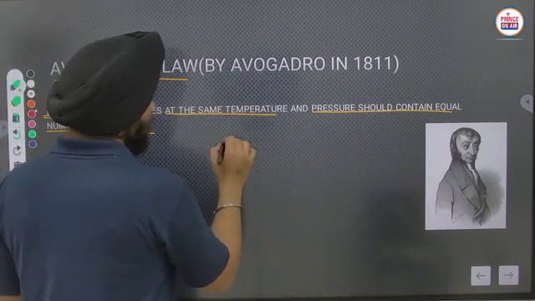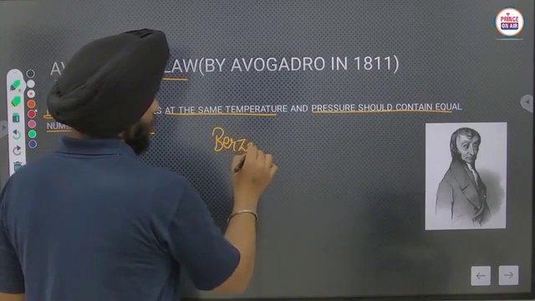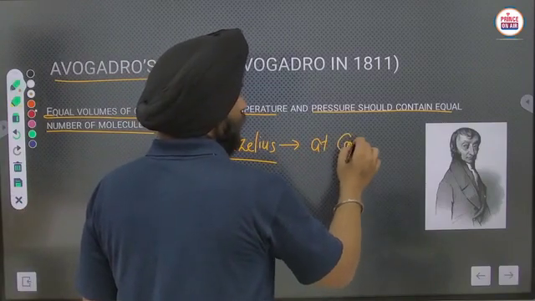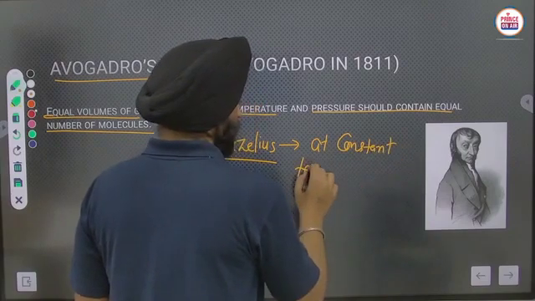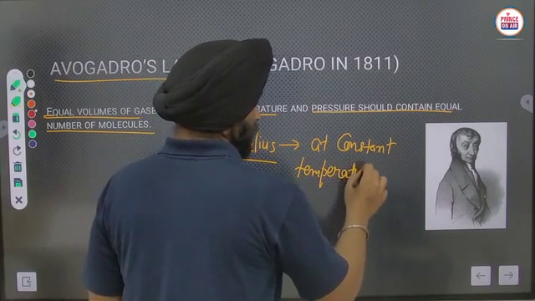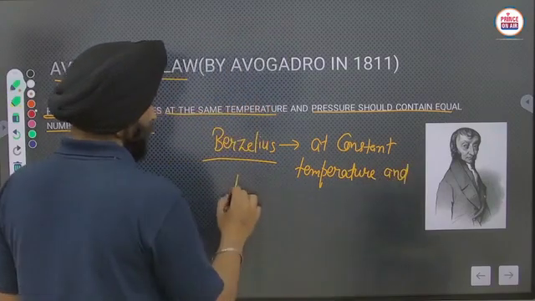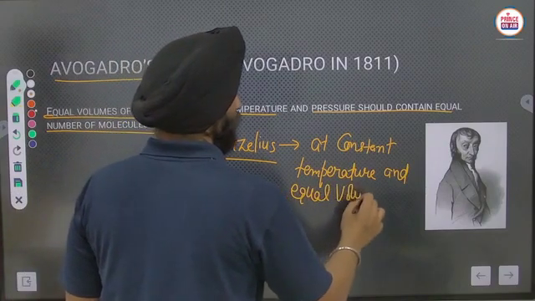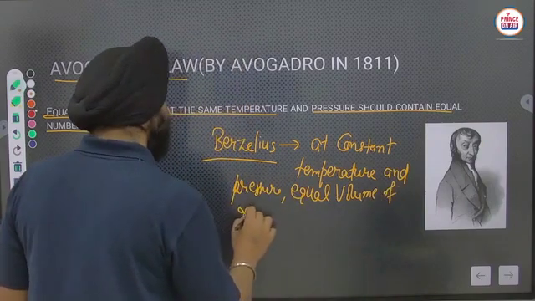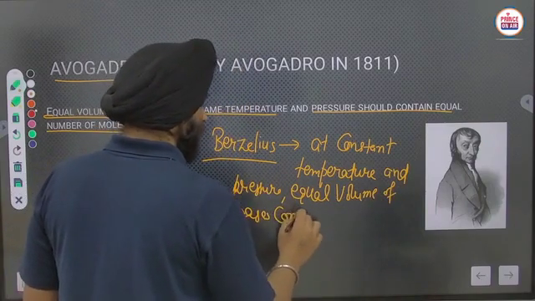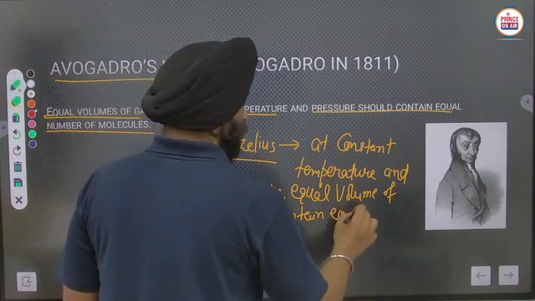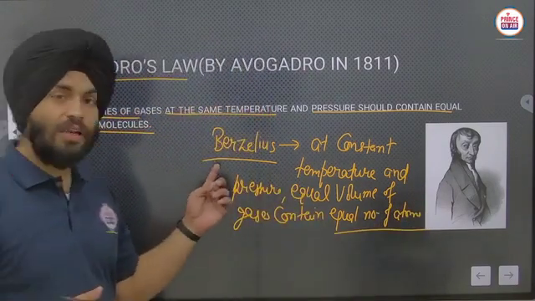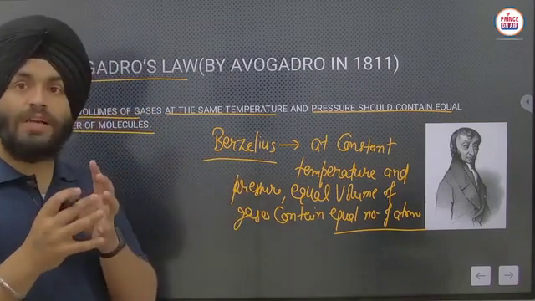Before that, Berzelius had given a hypothesis. Berzelius told that at constant temperature and pressure, equal volumes of gases contain an equal number of atoms. In this Berzelius hypothesis, for example, if I have two containers here, one containing hydrogen and the other oxygen,